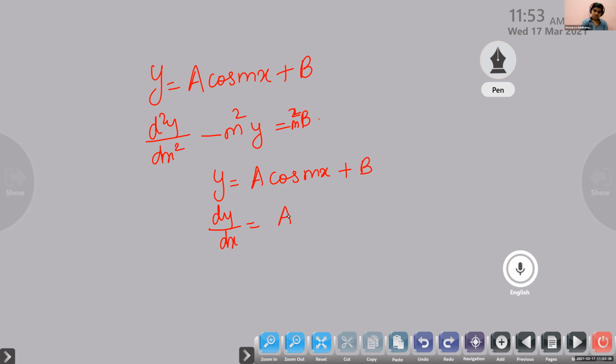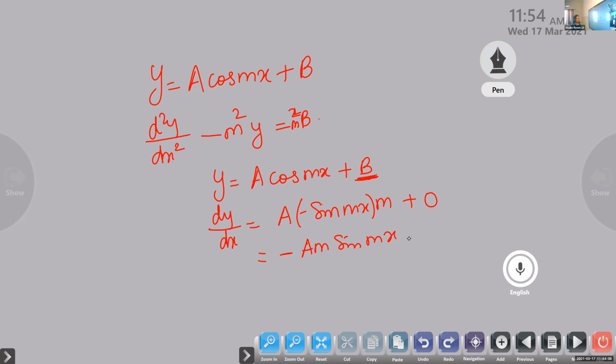Minus sin x, isn't it? Minus sin mx into m plus, here no x term is there. Whenever we differentiate a term without x, the derivative will be 0. So it is minus am sin mx.